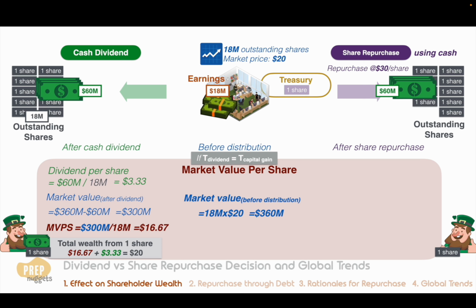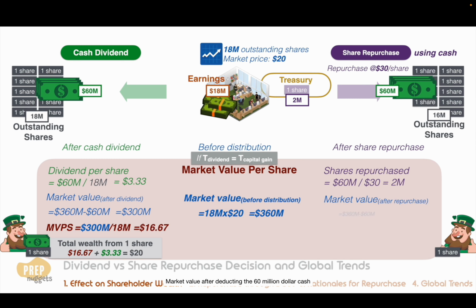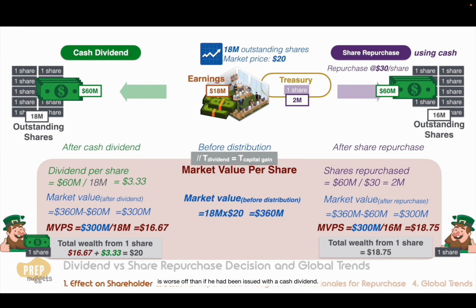And we're back. The difference here is that as the cost of each share has increased to $30, the number of shares repurchased is lower, and the number of outstanding shares is now higher at 16 million. Market value after deducting the $60 million cash is $300 million. Divide this by the outstanding number of shares, we get $18.75 market value per share. So in this case, since the company repurchased shares at a price higher than the market price, the resulting MVPS after the share repurchase is lower. In this case, the shareholder wealth is worse off than if he had been issued with a cash dividend.